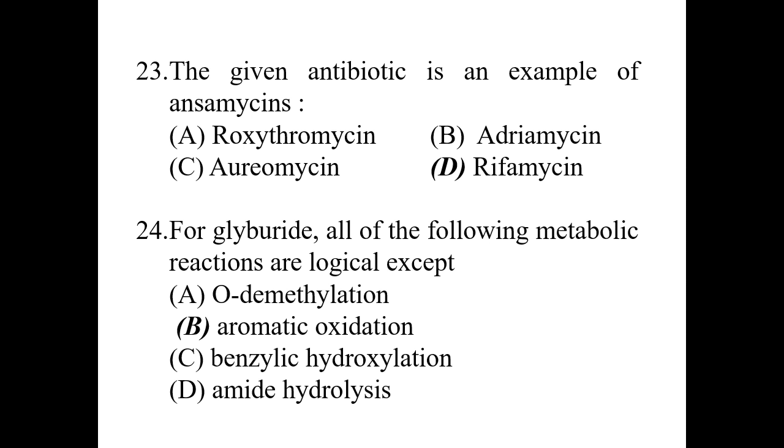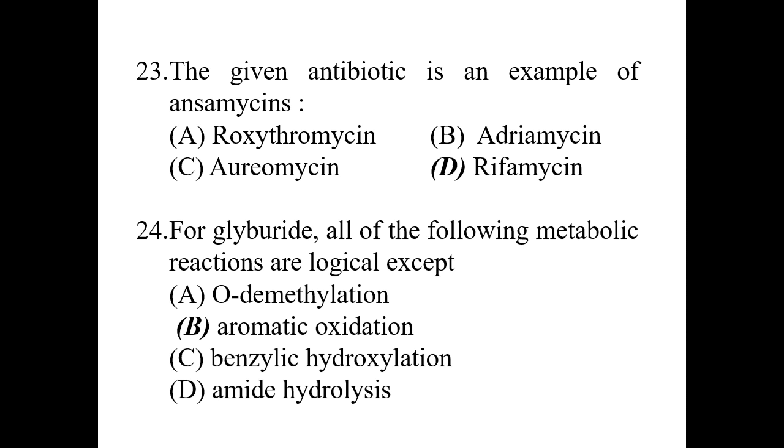Then question number 24, glyburide. Glyburide means glibenclamide. All of the following metabolic reactions are logical except. So, which type of metabolic reaction may not take place, apart from the others? The structure of glibenclamide has a benzene nucleus, a cyclohexane group, and an amide group, and a methyl group as a side chain is also there. So O-demethylation, yes, the O-methyl group is there, so O-demethylation would take place.